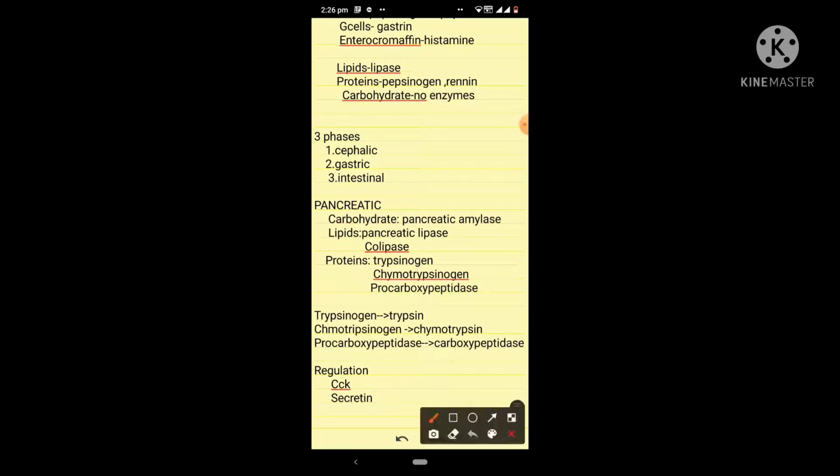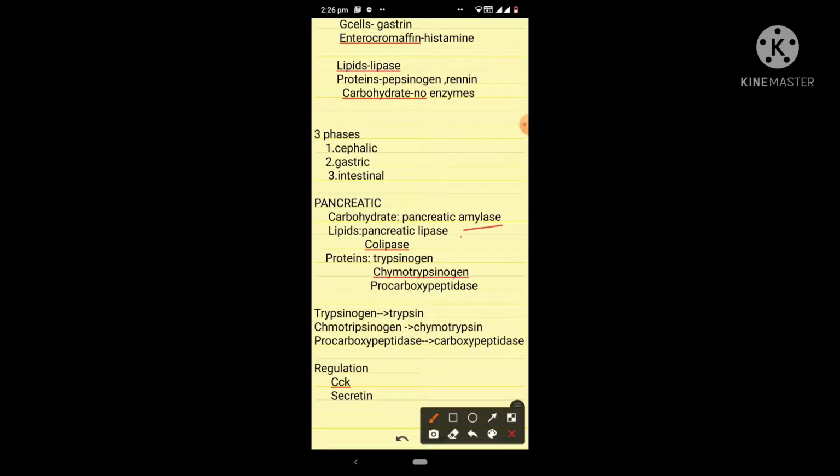Now coming to the pancreatic secretion. Pancreatic secretion is an alkaline secretion, and it has a pH of 8.3 as it is bicarbonate rich. So what is the role of this pancreatic secretion? The pancreatic secretion contains pancreatic amylase, and its role is to digest carbohydrate. Then pancreatic lipase and co-lipase present in the secretion will digest lipids.